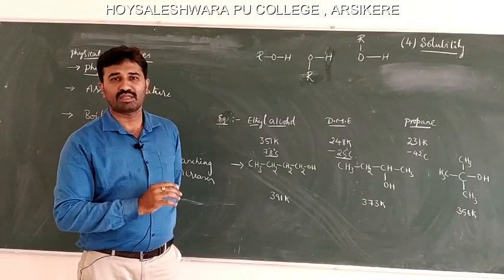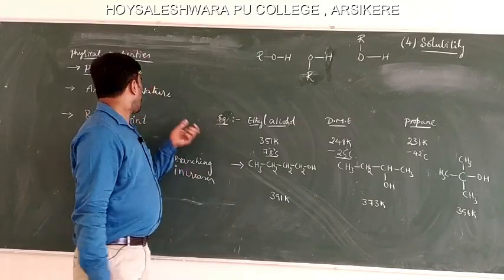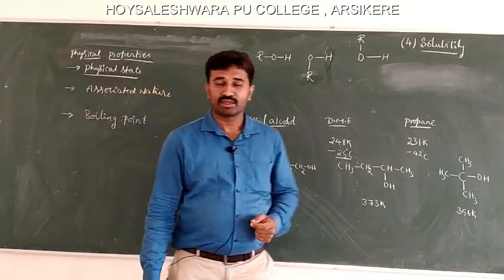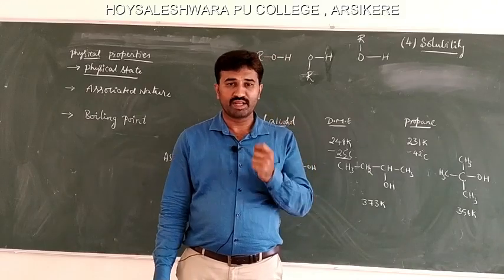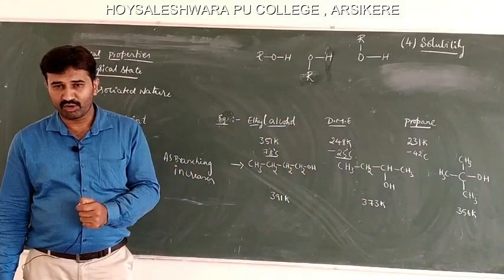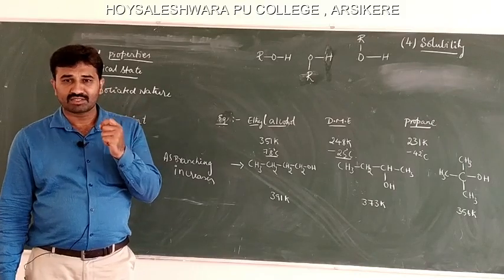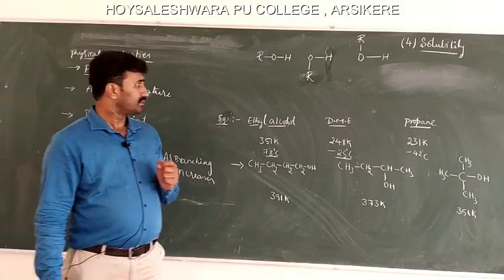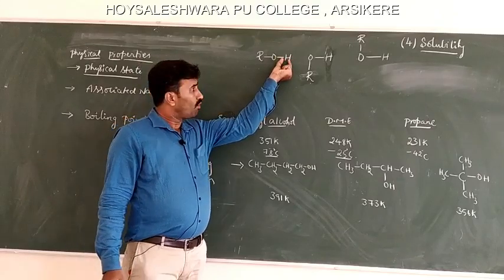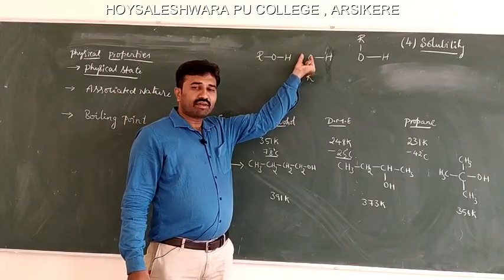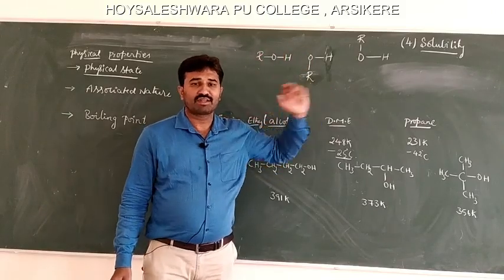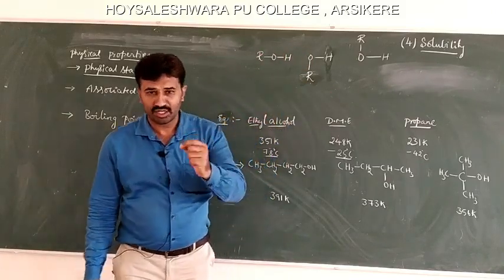This hydrogen bonding is responsible for the associated nature of alcohols. What is a hydrogen bond? We have studied it in first PUC: it is a type of bond in which the electrostatic force of attraction between the hydrogen atom of one molecule and the electronegative atom of another molecule gives rise to a force of attraction called hydrogen bonding.